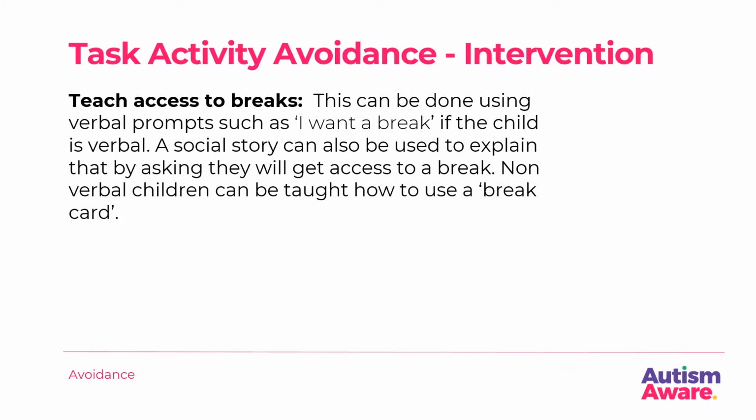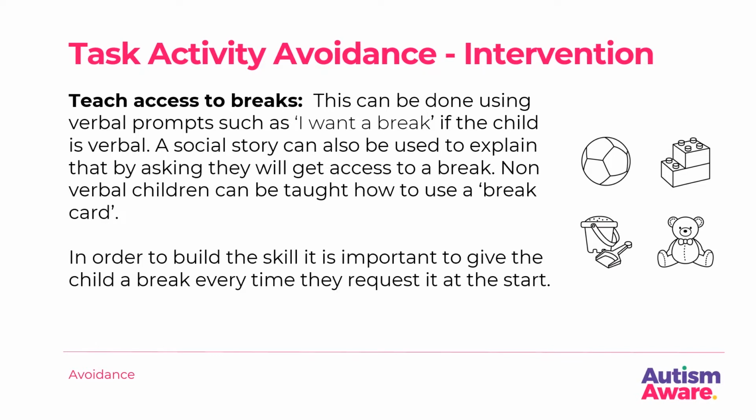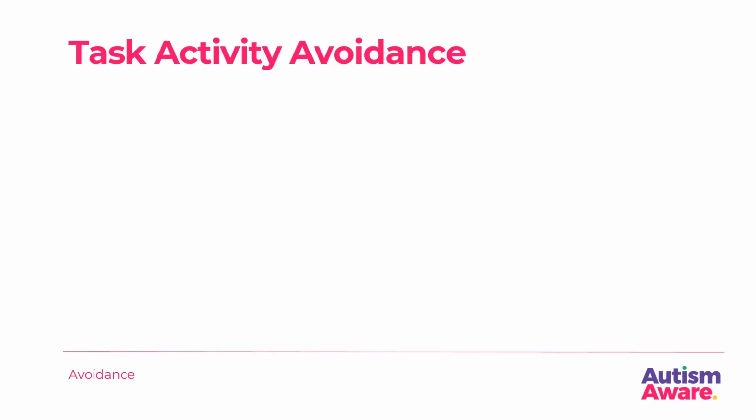Teach access to breaks. Some children need to be taught how to ask for a break. This can be done using verbal prompts such as "I want a break" if the child is verbal. A social story can also be used to explain that by asking they will get access to a break. Non-verbal children can be taught how to use a break card. In order to build a skill, it is important to give the child a break every time they request it at the start. When the skill is learned, you can reduce how often they can access a break by making it contingent on something such as completing a task.